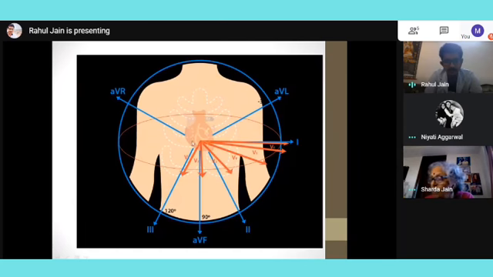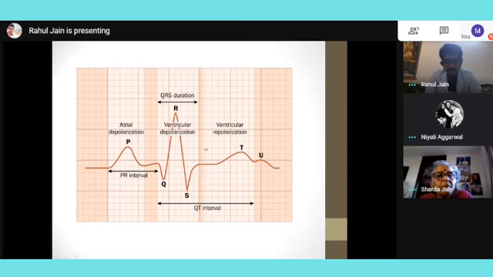Since we are talking about the normal mechanical heart, coming to anatomy, we have two atria, two ventricles. First the atria will contract, then the ventricles will contract, and then the whole heart will relax. This is the basic cycle, and the same thing happens in the same order. First is the P wave, which represents atrial contraction. Then there is a little gap between the atrial contraction and ventricular contraction, because it doesn't happen one after the other. It happens after a slight gap. This is the PR segment, and with the P wave it becomes the PR interval. Then there is QRS, which corresponds to ventricular contraction, and then it is the ventricular relaxation.